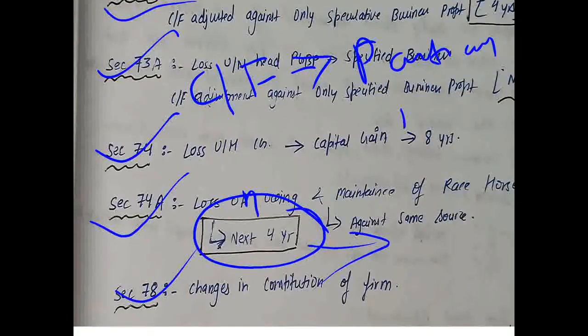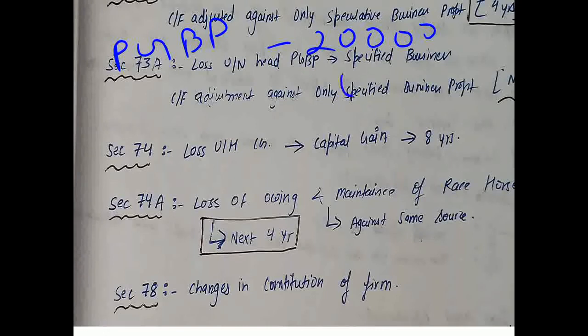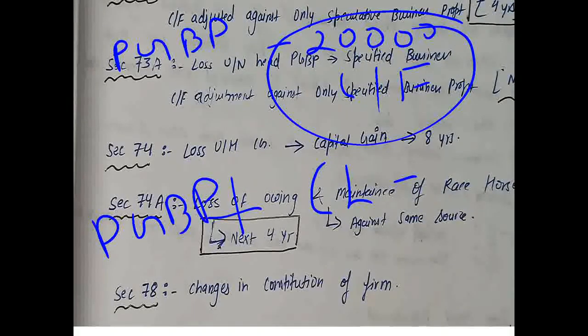If you are having a loss under the head PGBP, say a loss of 20,000, and you are carrying it forward, then next year you can set off this loss only against the profit under the head PGBP. The same applies to a capital loss of rupees 10,000: it can be set off only against the capital gain next year.